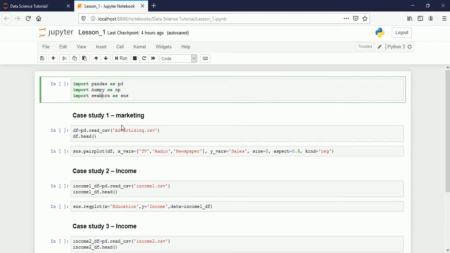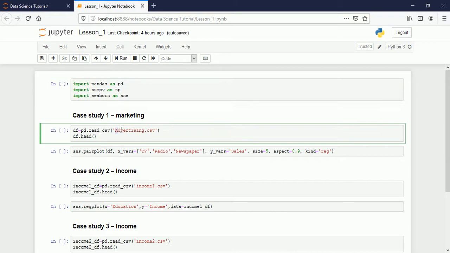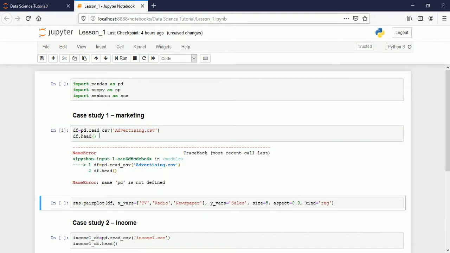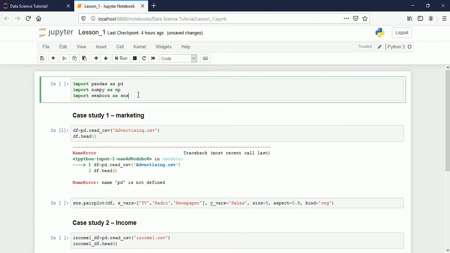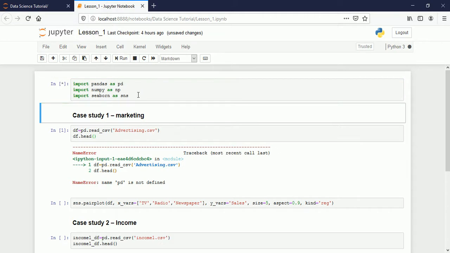So the first case study I am going to show is marketing. Let's say I am importing the data which is in the form of comma separated values. So I am reading it and displaying it here. Before this I have to execute this part, and for executing you have to press Shift+Enter.